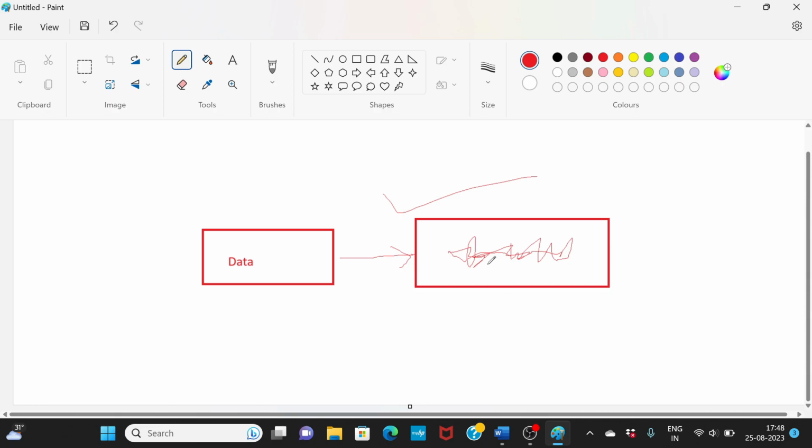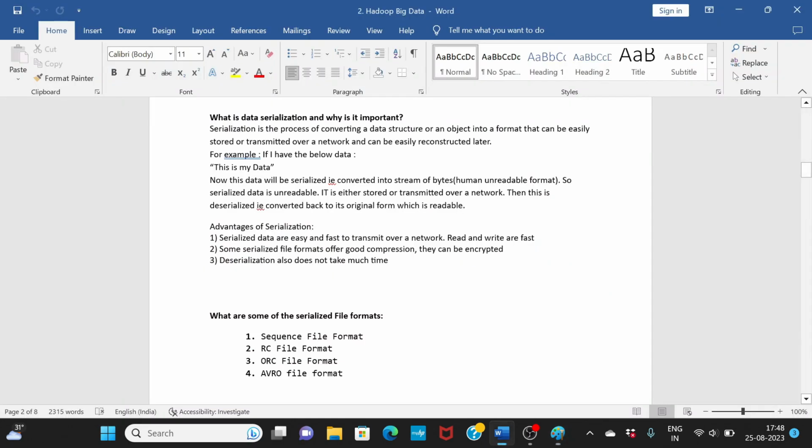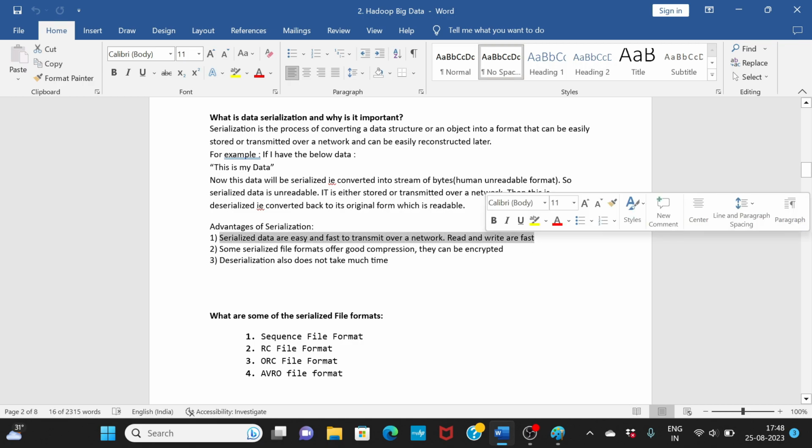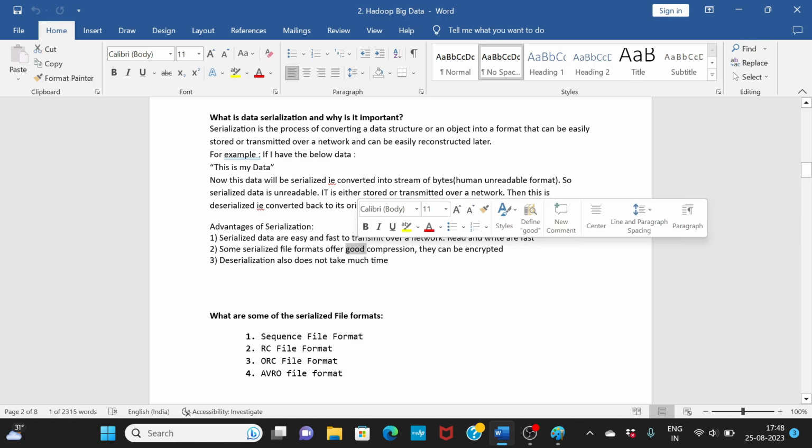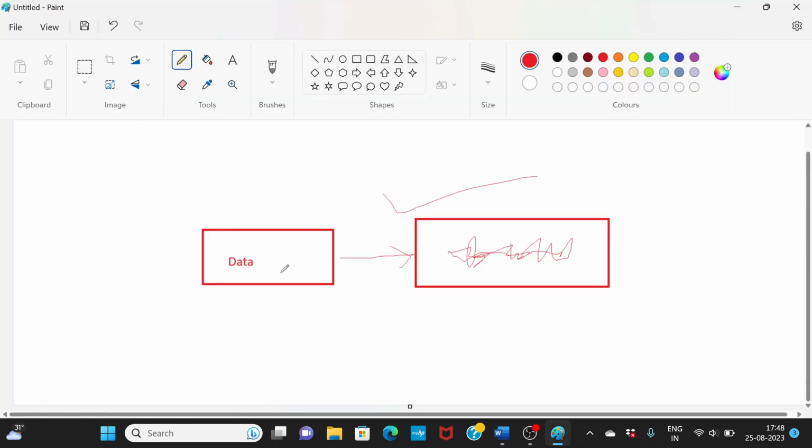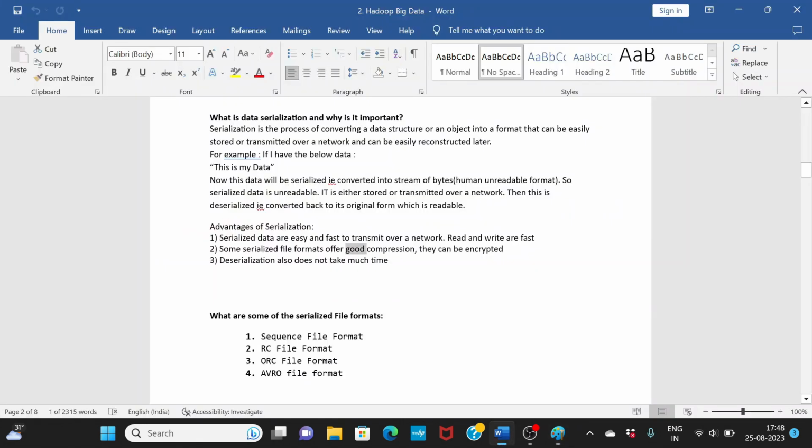Now why is this important or why is it useful? Serialized data is easy to transmit over a network. So you can send the data over a network easily, and that would be very fast. That is the main reason. And also there are some serialized formats which offer good compression and encryption. So this data can be compressed and encrypted, so it is secure as well.